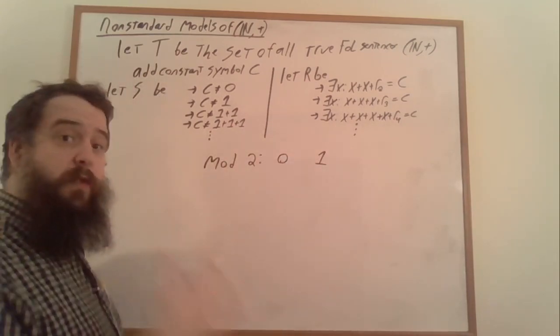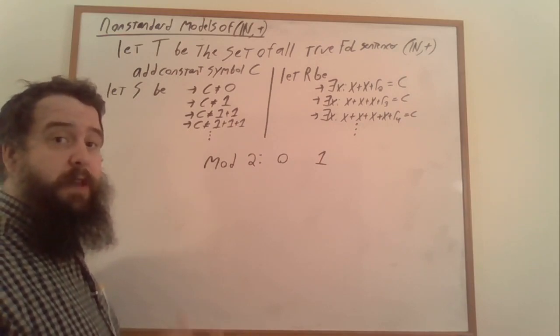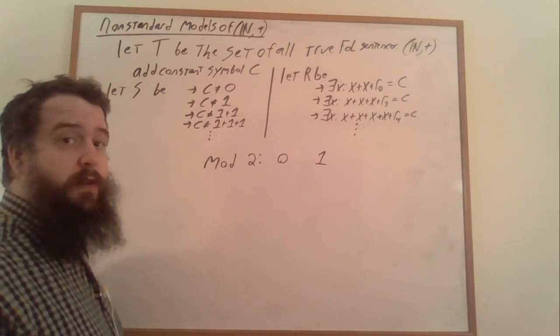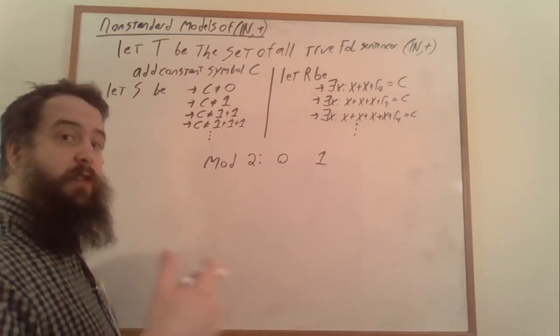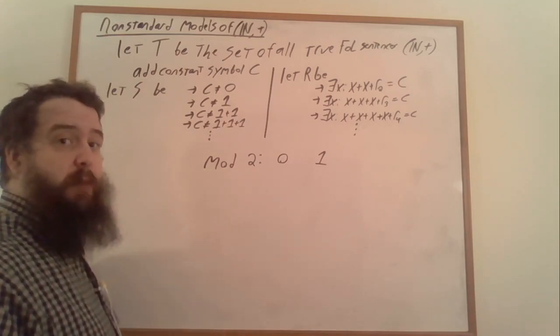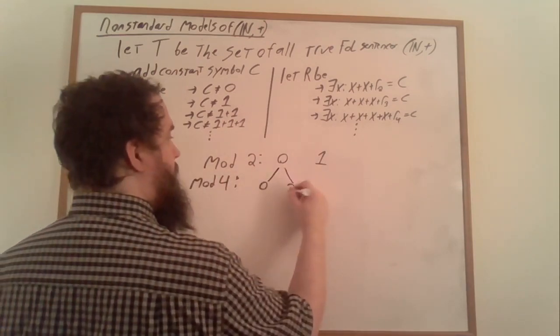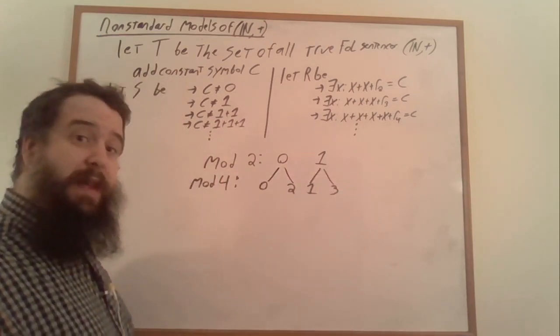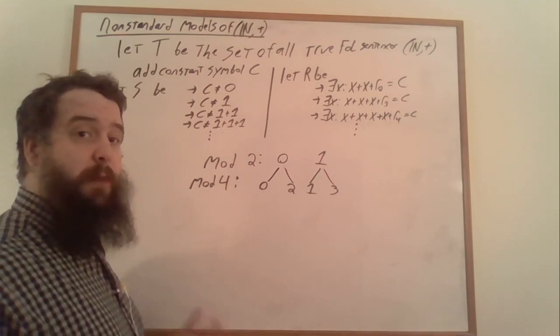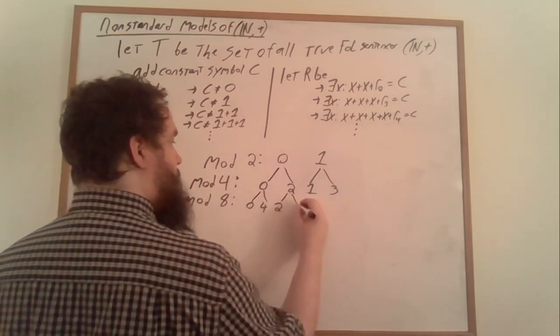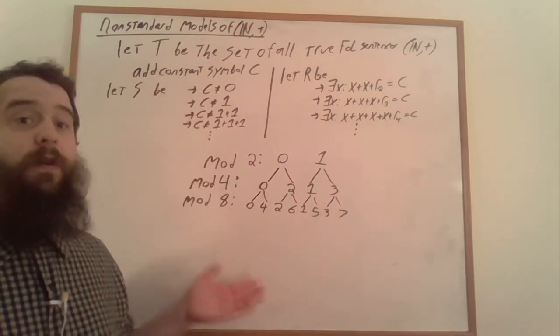We're of course free to pick whether we want this number to be congruent to 0 mod 2 or congruent to 1 mod 2. And then once we pick that, we have two choices for the congruences mod 4, which again we can pick freely. And then again we have two choices for the congruences mod 8. And so on and so forth.